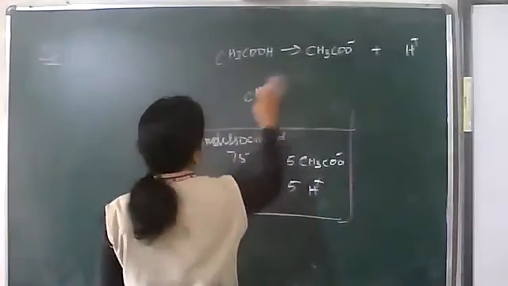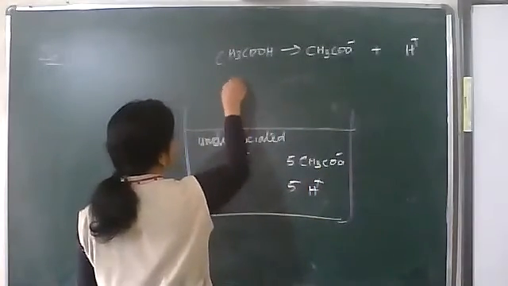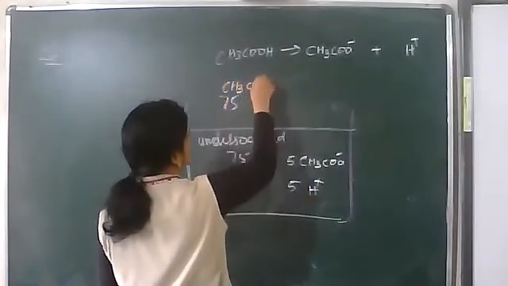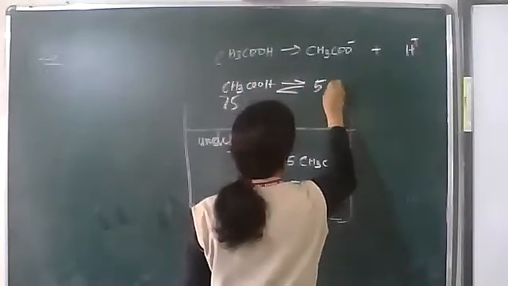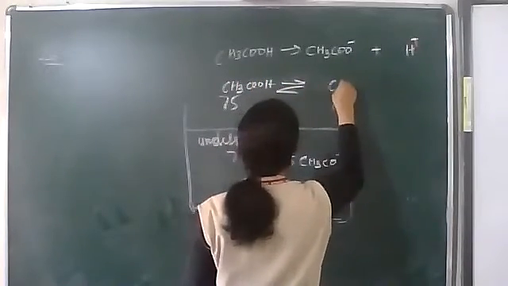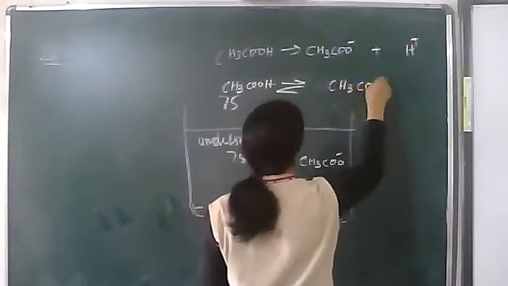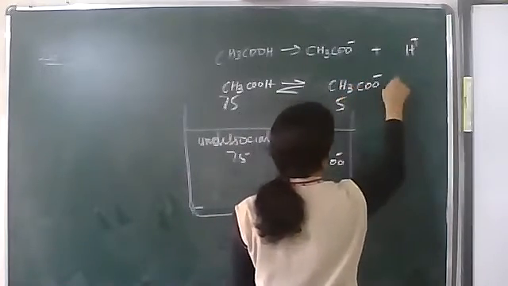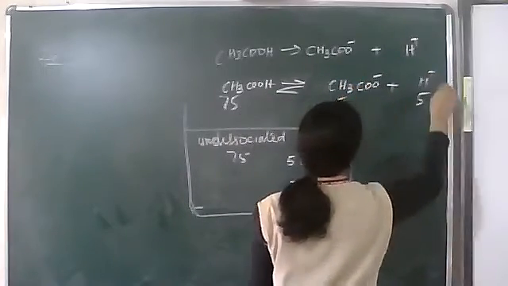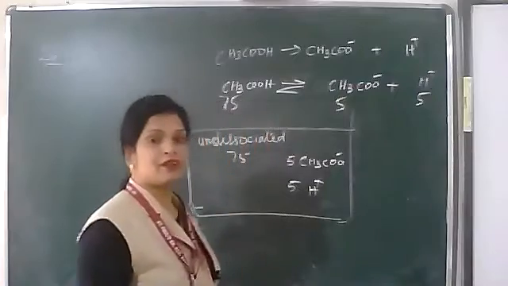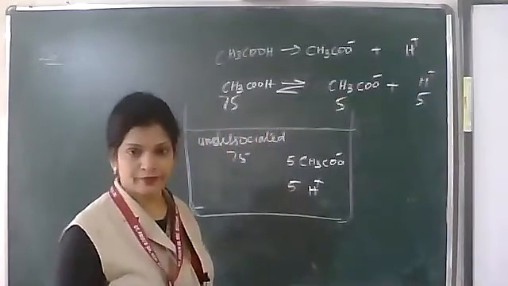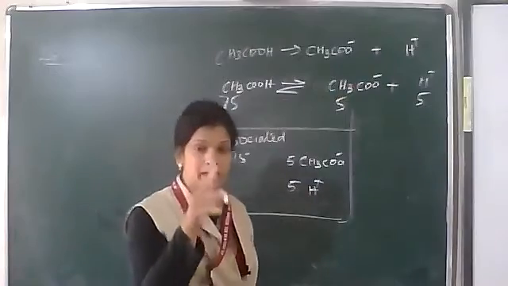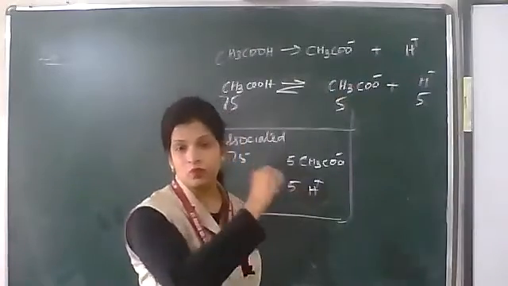These 75 CH3COOH will be in equilibrium with 5 CH3COO minus and 5 H plus. An equilibrium can be reached only in the case of weak electrolytes.